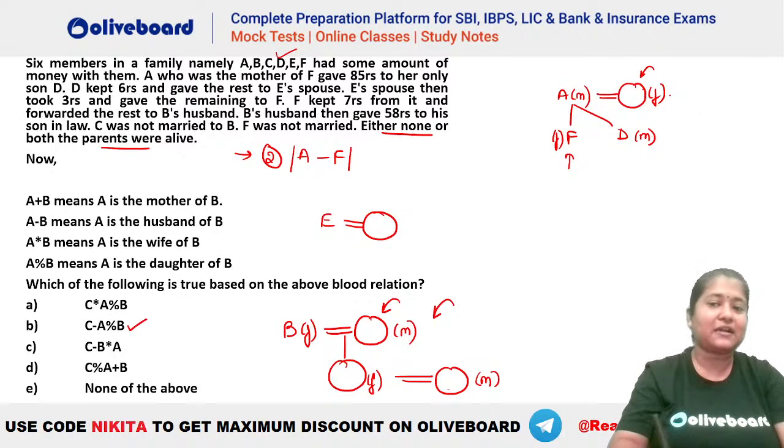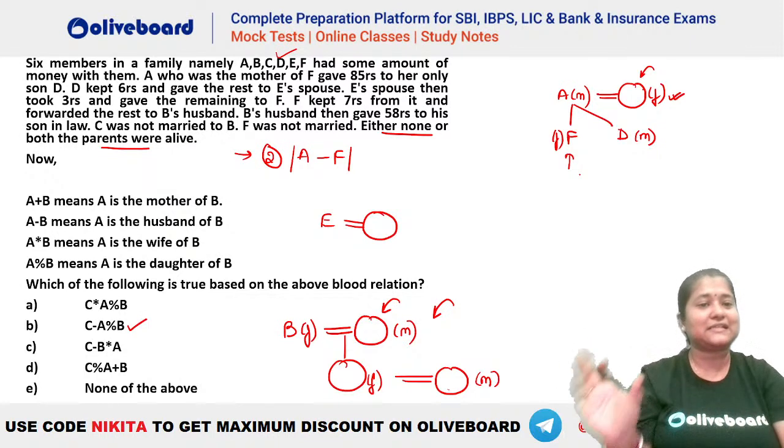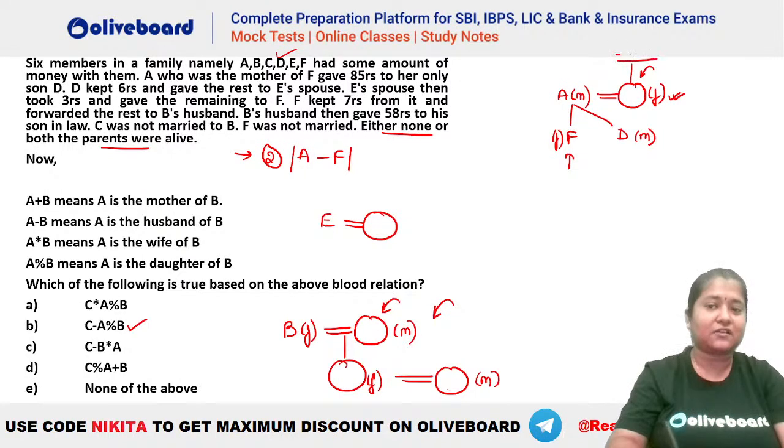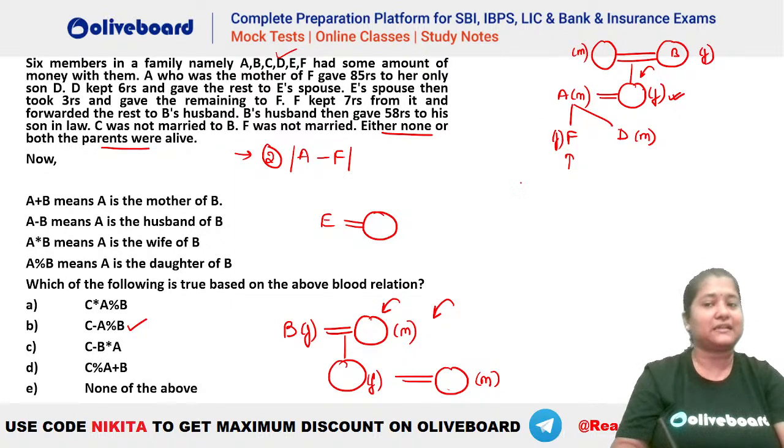That means you cannot place the son-in-law there, and F has to be unmarried. That means the married daughter has to be taken in this person, because there has to be only 6 persons in this particular family tree. That means we will have the 2 parents above here. So B is a female person married to somebody, right? Something like this. I hope this is clear. Now you are getting this kind of structure.